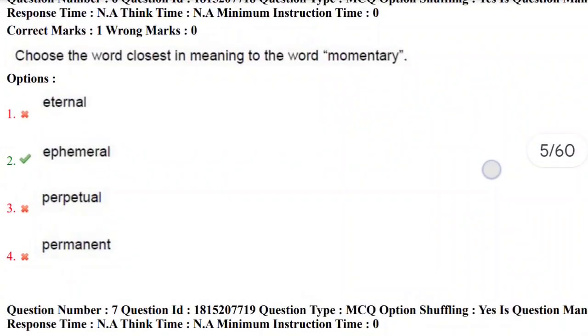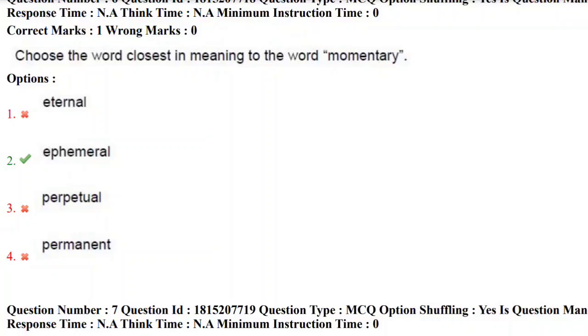Sixth question. Choose the word closest in meaning to the word momentary. Momentary is nothing but lasting for a very short time. Let's look at the options: eternal, ephemeral, perpetual and permanent. The correct answer here is ephemeral.